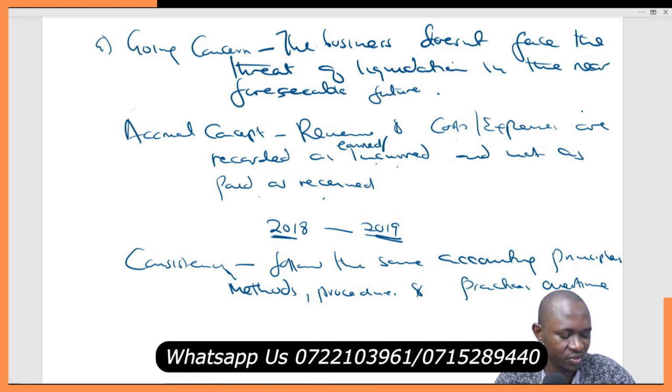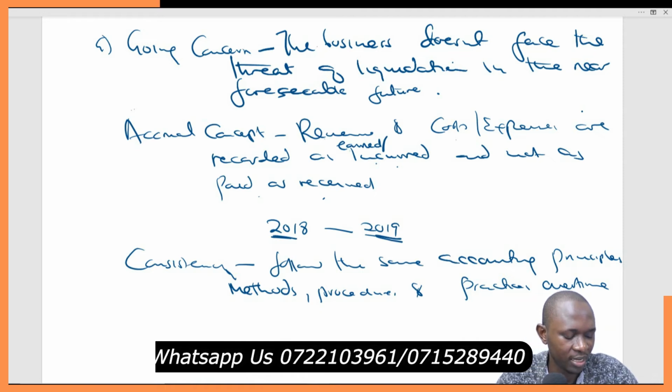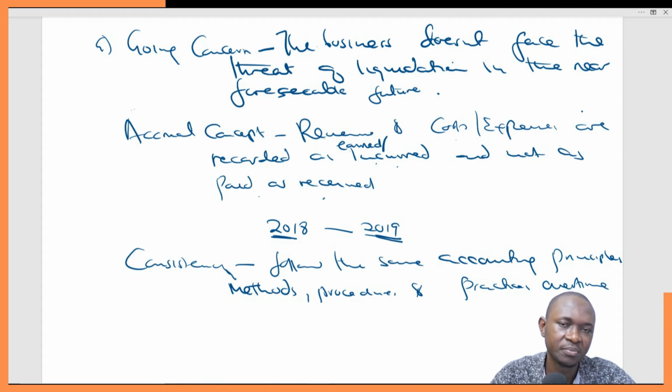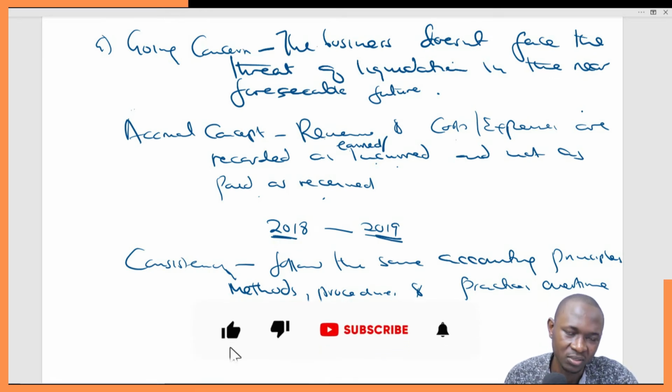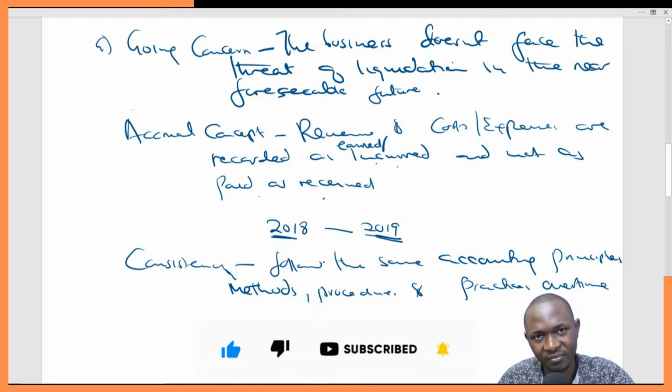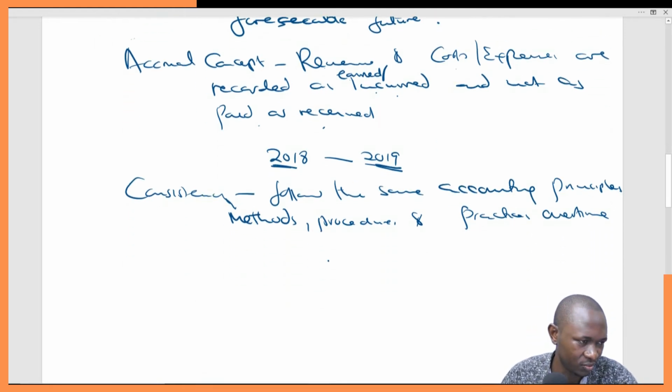For example, if depreciation is a policy that we have as a company, providing it at the rate of 10%, then let it be 10% and let it be applied consistently. Not this year 10%, the following year 20%, the other year 15%. That will be an avenue for fraud and confusion. So consistency simply means that whatever practices, principles, or methods we adopt, let's follow them for a considerably lengthy period of time, and it should basically flow from one accounting period to the next.